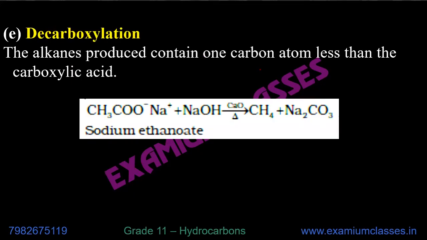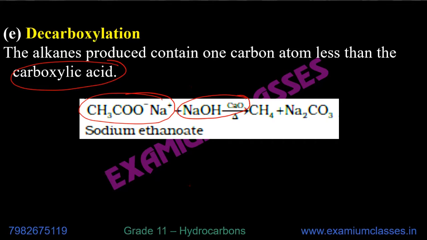Decarboxylation, very important reaction, will be used in conversion. Okay? Not only in 11th, much more in 12th grade will be used. So normally you have acetic acid, okay? Carboxylic acid. Here is acetic acid, from that you get sodium salt of that acetic acid, sodium ethanoate. You get that reacted with soda lime.